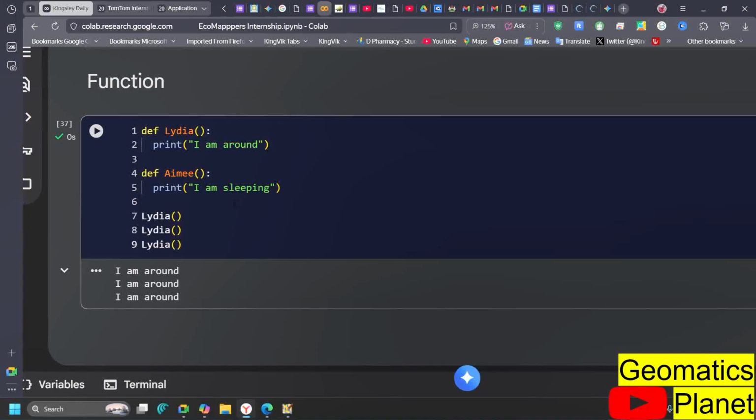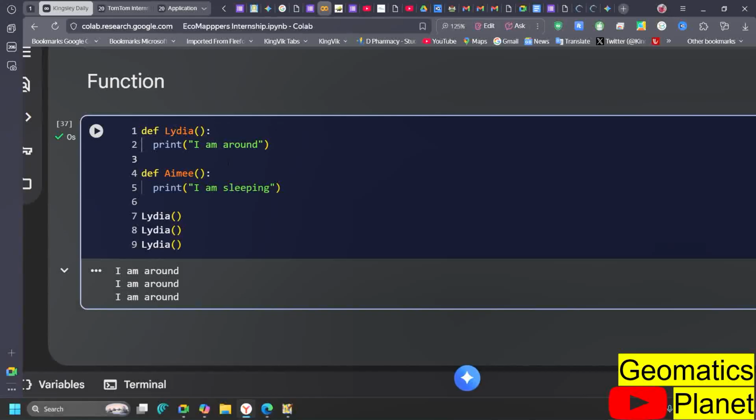Function names follow the same rules as variables in Python. A function name must start with a letter or underscore, and it must contain only letters, numbers, and underscores. It is also case sensitive, so Lydia is different from lydia with a different casing.